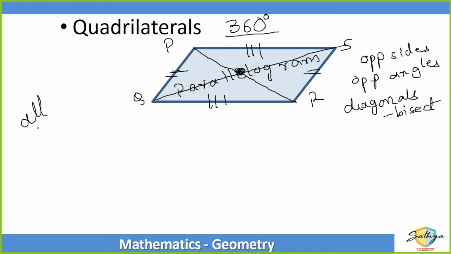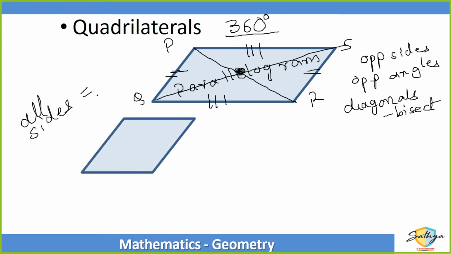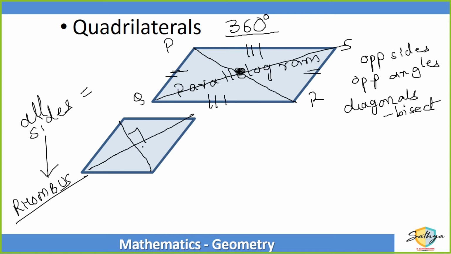Now, I'm going to increase a property. Supposing I make all sides of the parallelogram equal. So, the parallelogram now becomes a rhombus. Rhombus is nothing but a special type of parallelogram. It contains all the properties of a parallelogram. That is, opposite sides are equal, opposite sides are parallel. The additional property is that all sides are also equal. So it gets one extra property. That is, the diagonals, they are at 90 degrees.